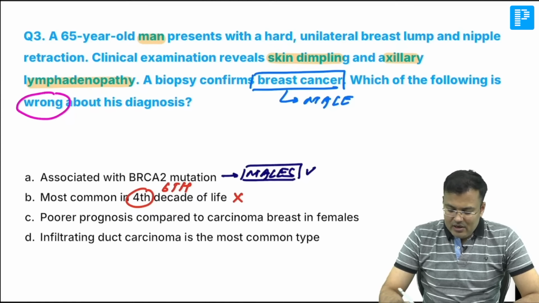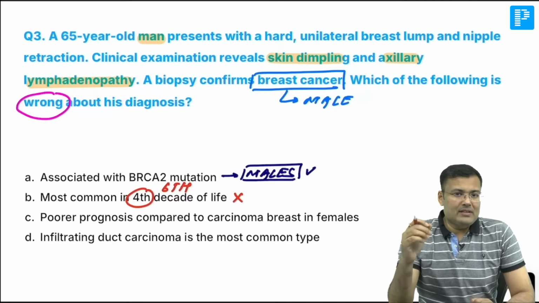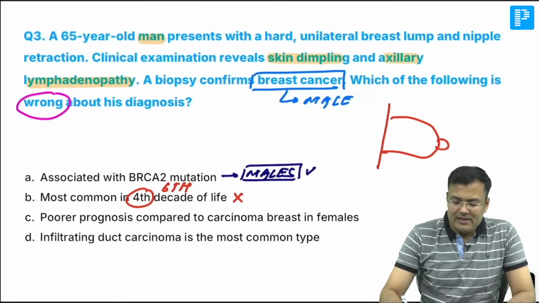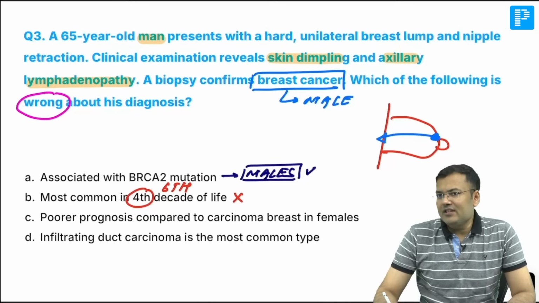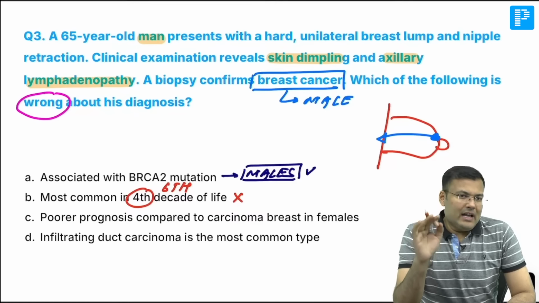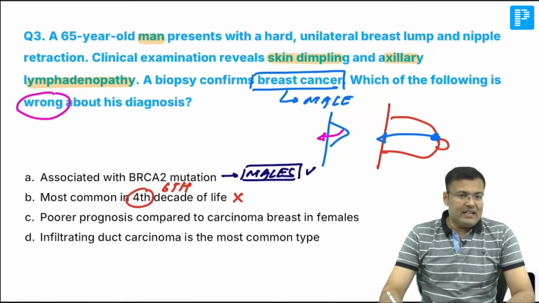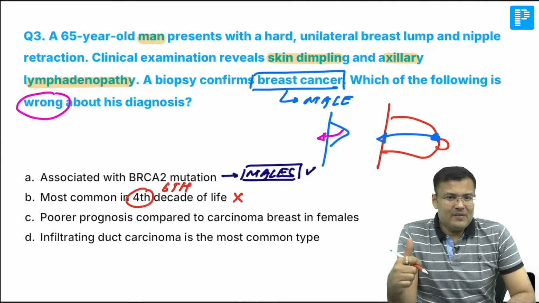This is incorrect: poor prognosis compared to carcinoma breast in females. Yes, why? Because in females, what happens? Females have breast tissue. That's why, if there is malignancy, it takes time to involve nearby structures like the chest wall. In males, there is scanty breast tissue, and whenever there is scanty breast tissue, what is the big problem in males? Can you tell me? There is early involvement.